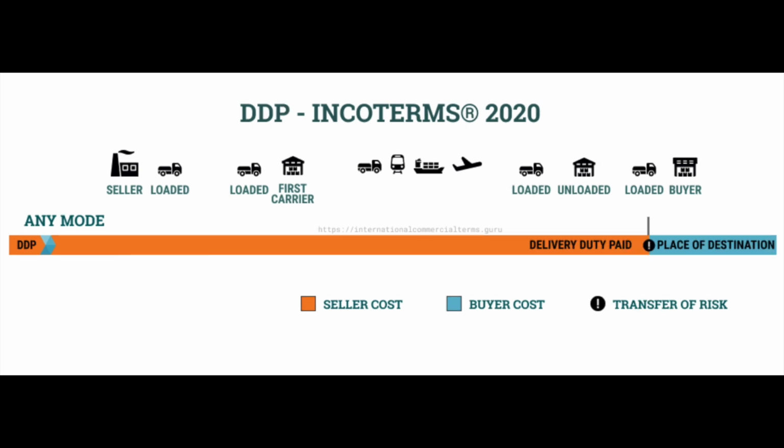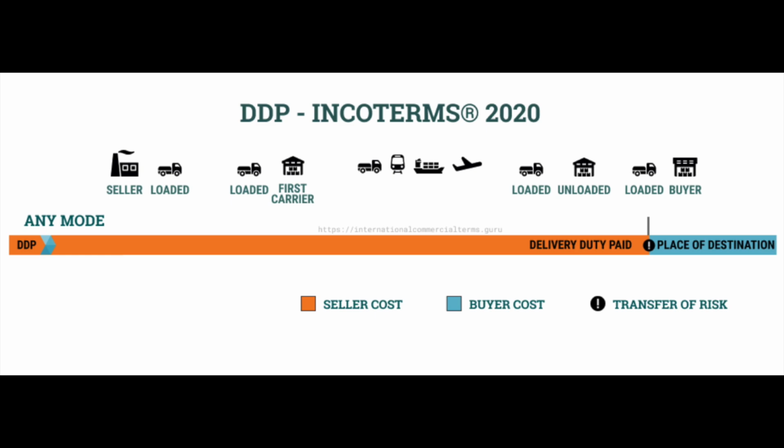And now we have the last Incoterm in this family, which is DDP, delivery duty paid, which is the most favorite Incoterm for the buyers but the worst for the sellers. Now, the seller is responsible for almost everything: export customs clearance in Germany, all transportation costs to Sao Paulo, import customs clearance in Brazil, payment of all import duties, taxes, and fees in Brazil, delivery of the goods to the buyer's warehouse in Sao Paulo, risk and responsibility all the way until delivery at the final destination.